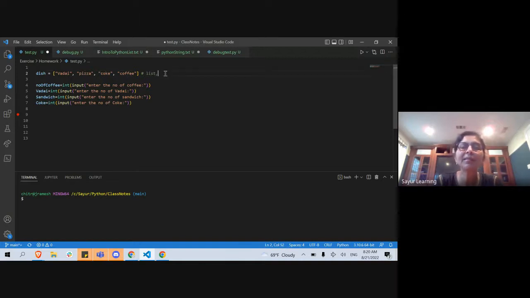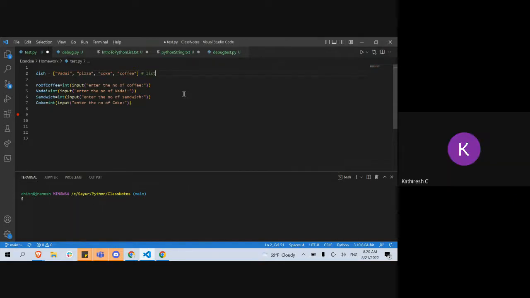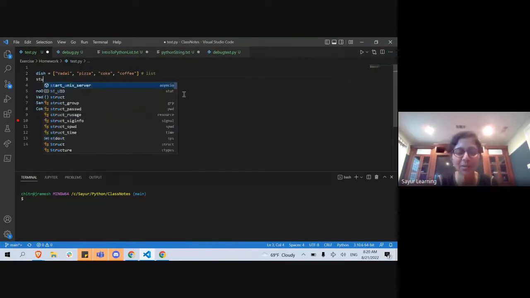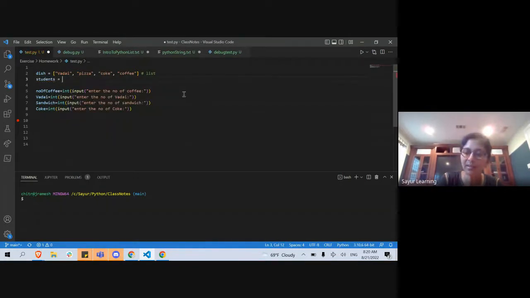Yeah, so everybody has an understanding of what a list is. A collection. Somebody give me an example of a collection. Students. Okay, students in the classroom, right? So that's a collection of everybody. Students, you just put all the names, right? So you have students, and the range is 1 and like that. Everybody get that?